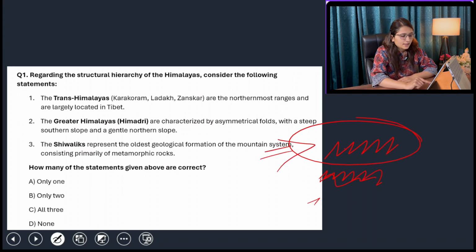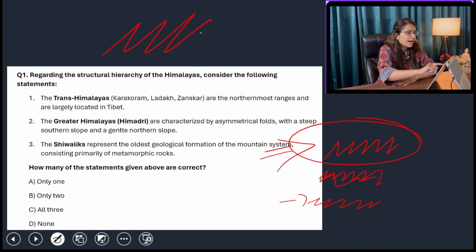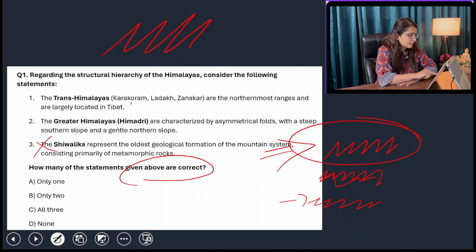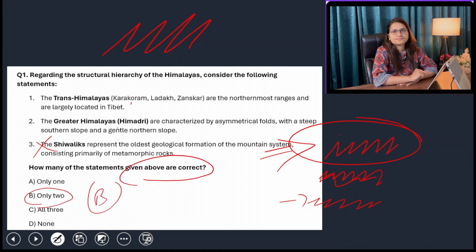Okay, and then there is the Shivalik range, which has survived the least number of strokes, and that's why its height is the least. Okay, so the Greater Himalaya has a higher height and is oldest. Middle Himalayas are lesser height, lower age, and Shivaliks are the youngest and have almost the least age of all the mountain ranges. Okay, so that's why statement number three is wrong. So the first two are right. How many of the statements above are correct? Then the answer is B, only two.